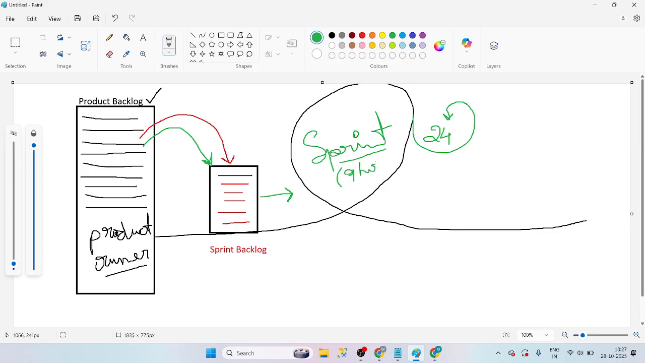If anyone asks you what is your sprint time, don't say 24 hours. One of my students said the same thing. 8 hours, 9 hours. The actual shift is 9 hours. We are removing some lunch time, right?